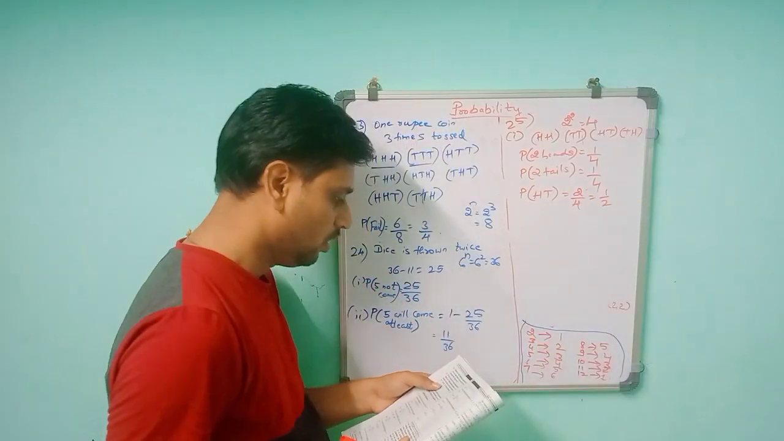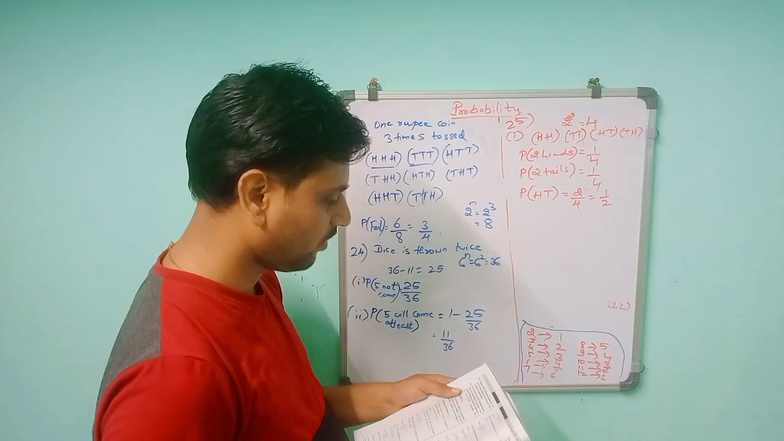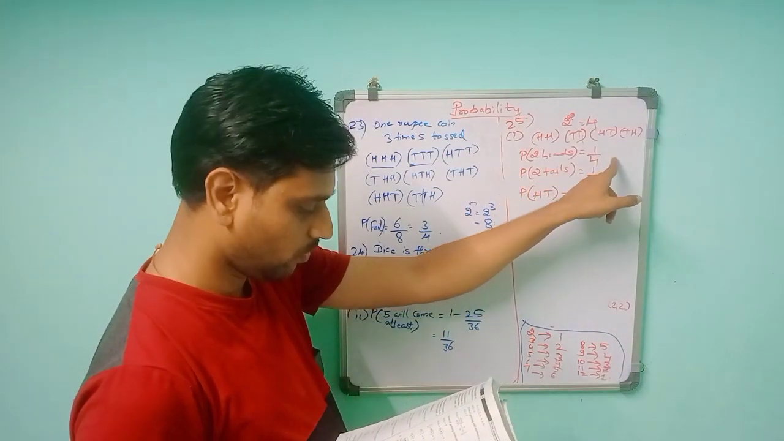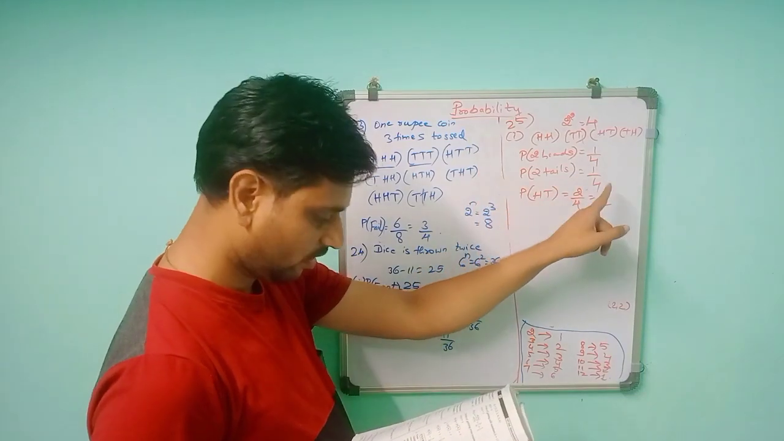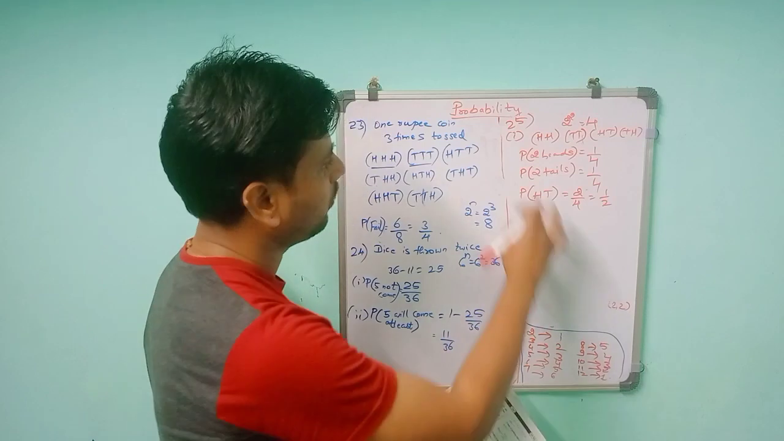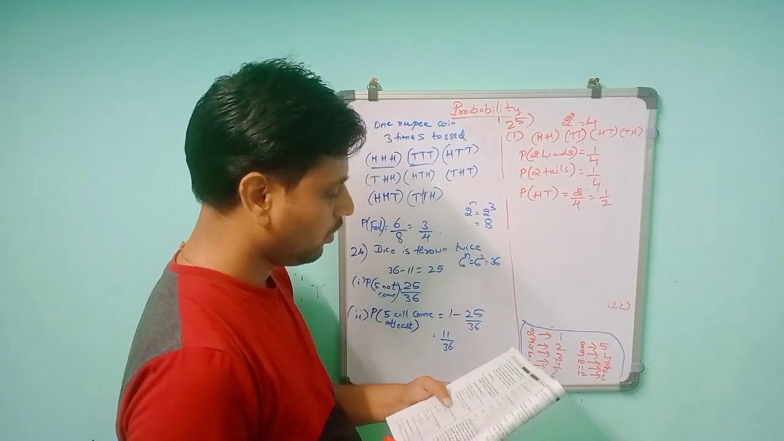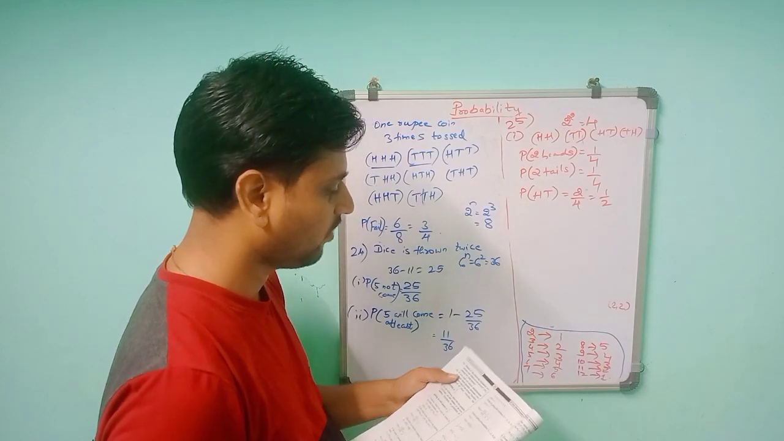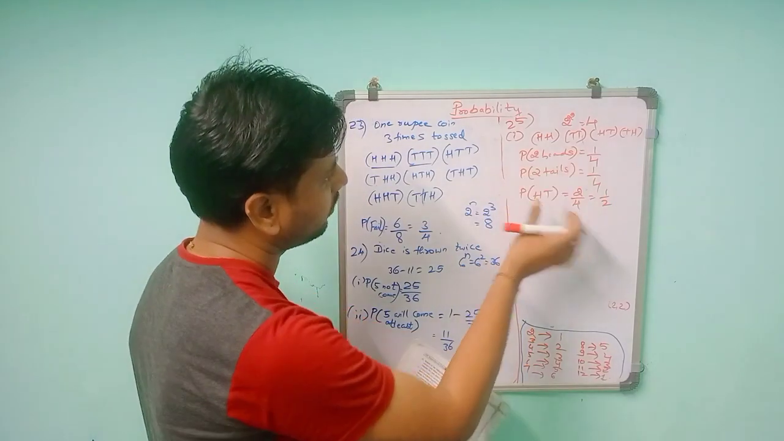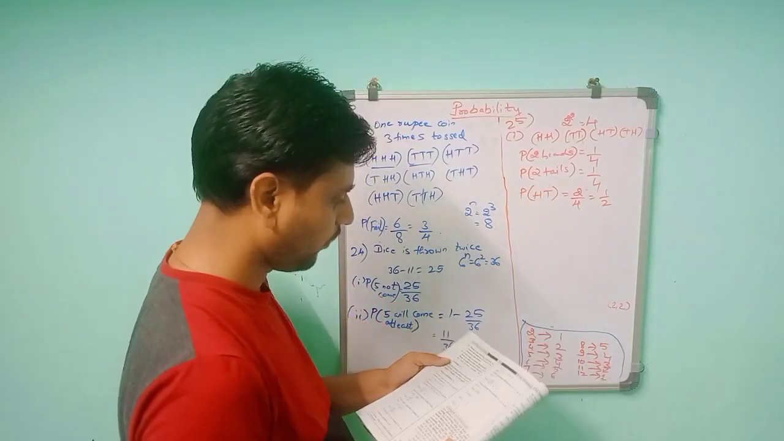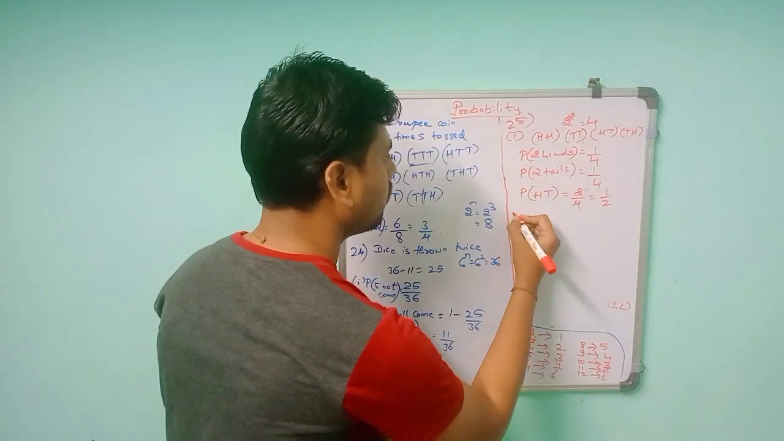So they said that for each of the outcomes the probability is 1 by 3, so it is incorrect. Why? For 2 heads it is coming 1 by 4, for 2 tails it is 1 by 4, and for 1 head 1 tail it will be 1 by 2. So you will not get the answer 1 by 3. The statement is incorrect because we are getting different answers for the probability. This is the first question. Then the second question.